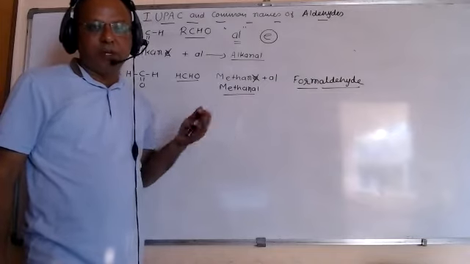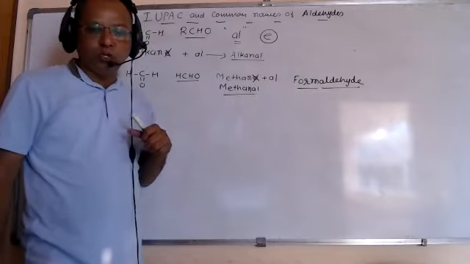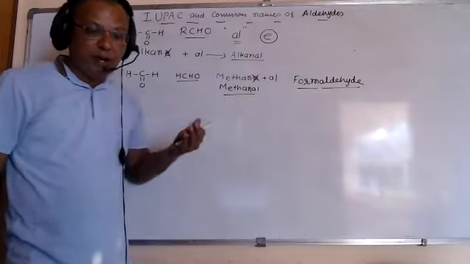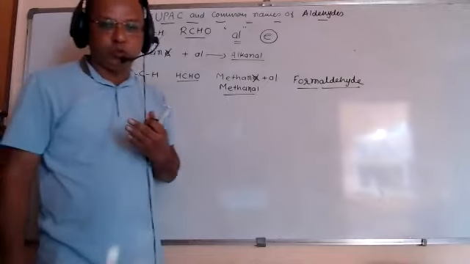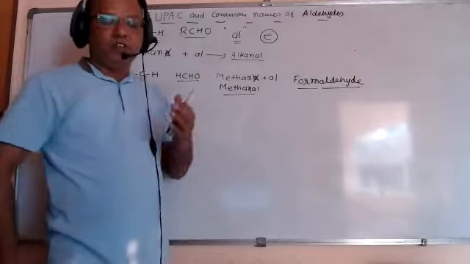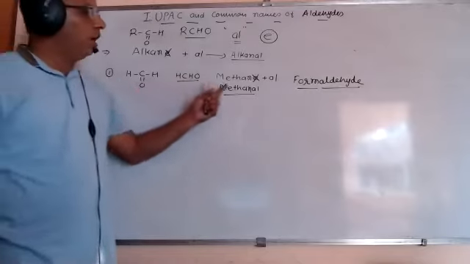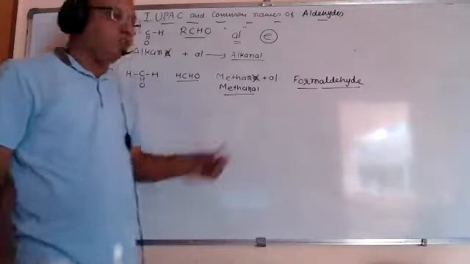For example, formic acid is HCOOH, and this is HCHO, formaldehyde. If amide is there, it is HCONH2, formamide. So in all these functional groups, for the first carbon, the word form is commonly used. So this is the IUPAC name, and this is the common name of the first member.